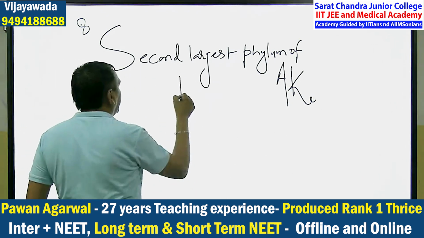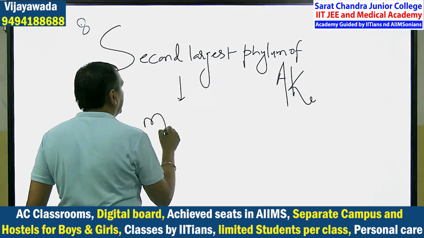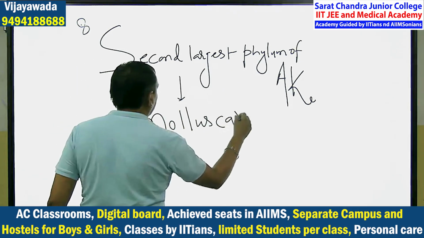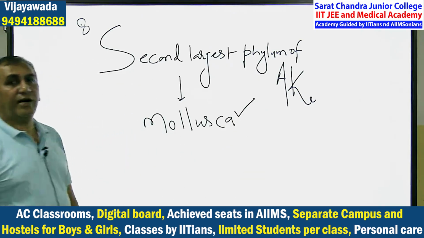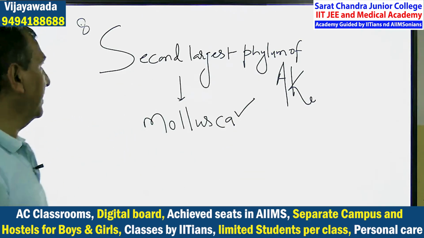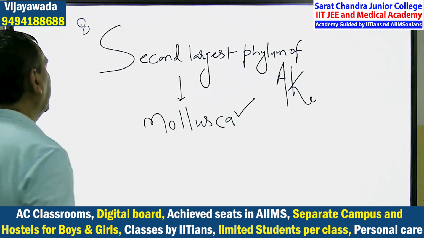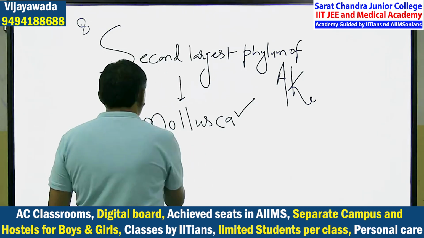Anyone will say, what is the name of this phylum? Mollusca. The second largest phylum of the animal kingdom is Mollusca.